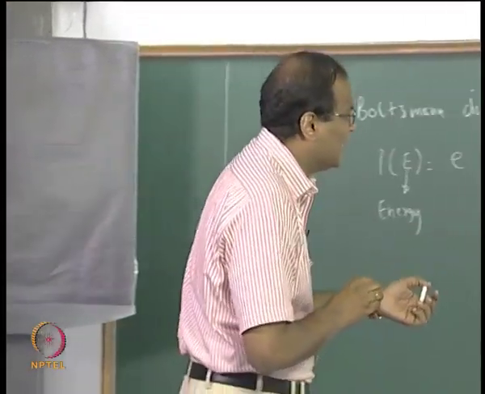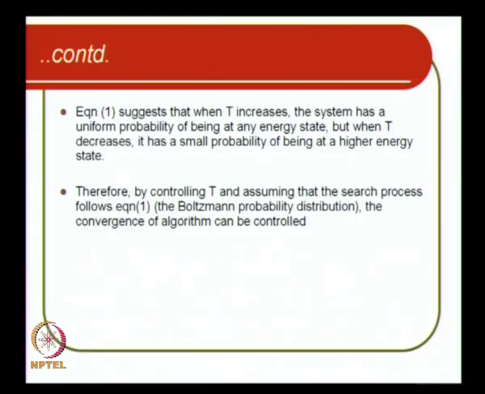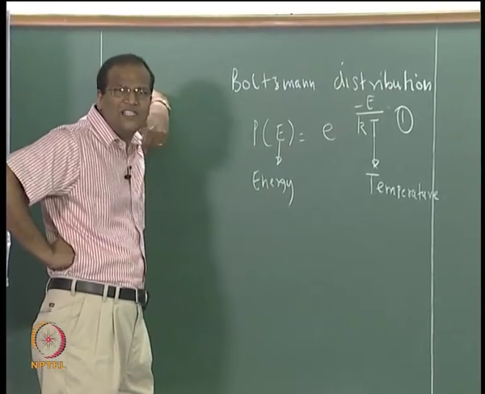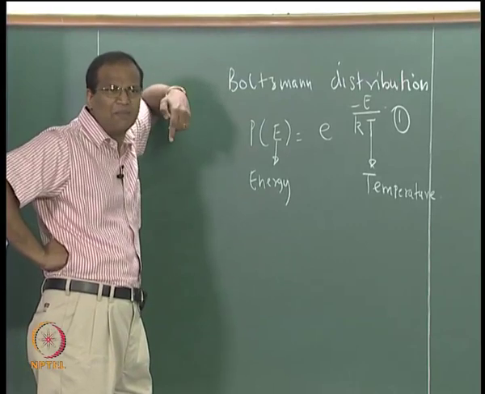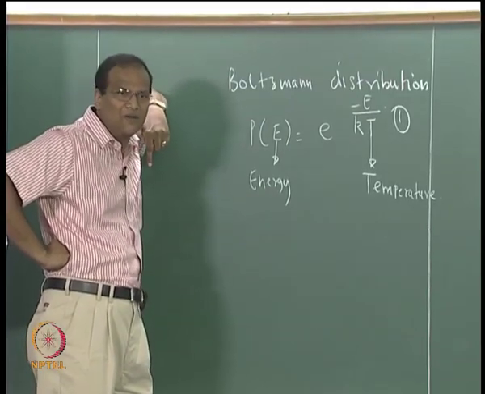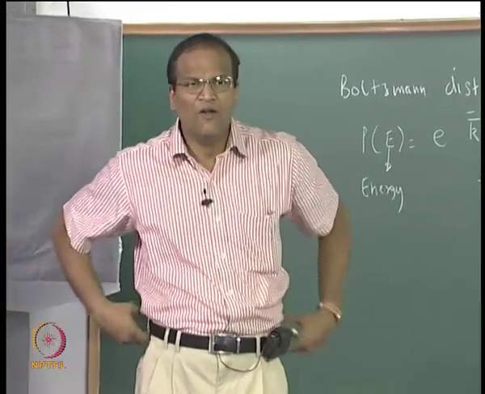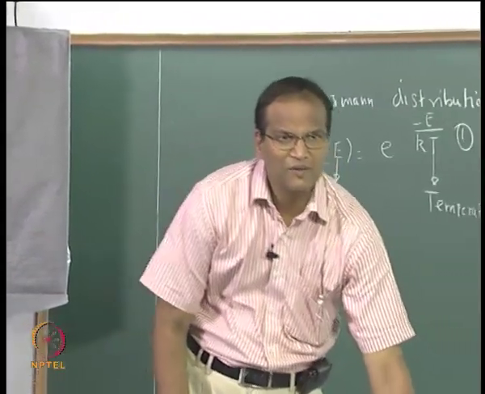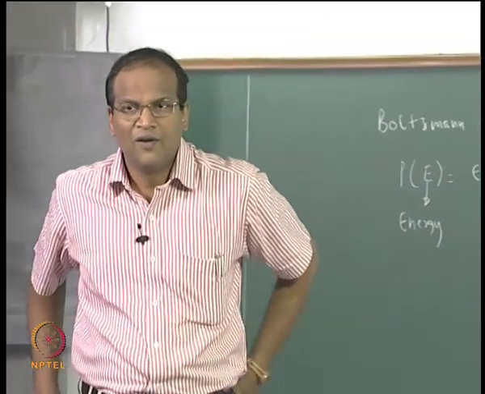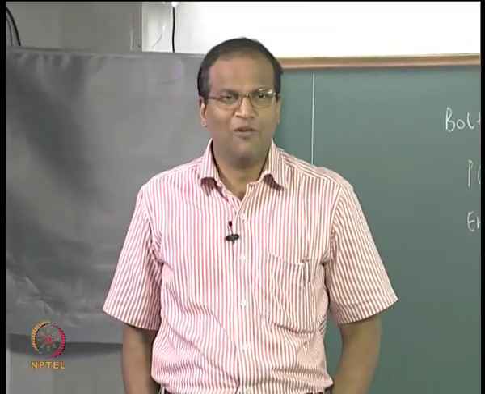Therefore by controlling T and assuming that the search process follows equation 1, that is the Boltzmann probability distribution, the convergence of the algorithm can be controlled. So you use a Boltzmann distribution-like condition to decide whether the next sample will be accepted or not. Are you getting the point? Now the question arises, what is this, sir? For the first time you are saying something which is different. What is it that is different in what I am saying?